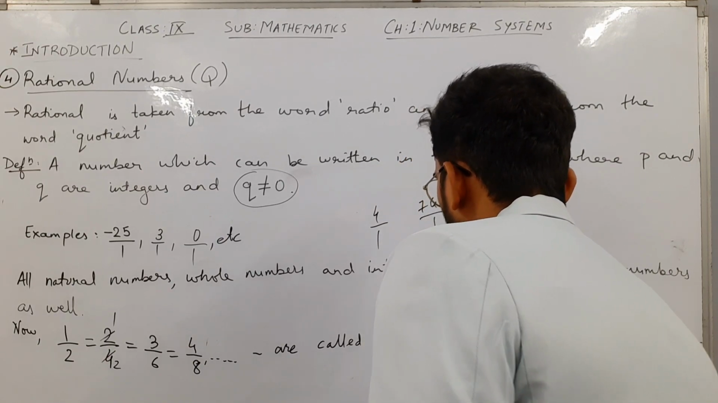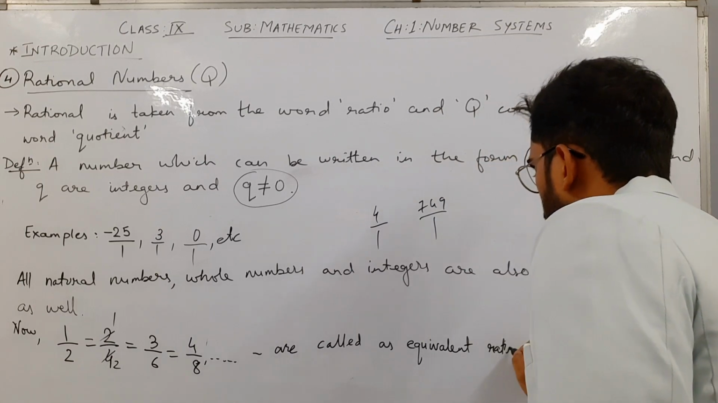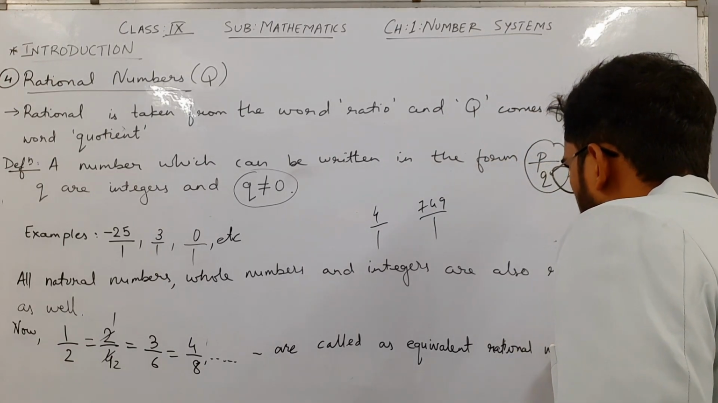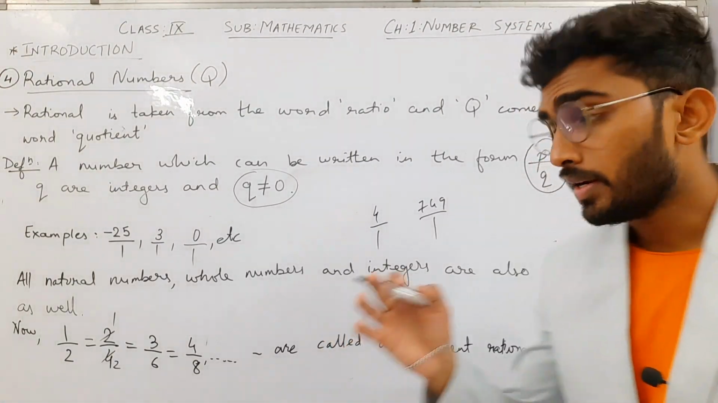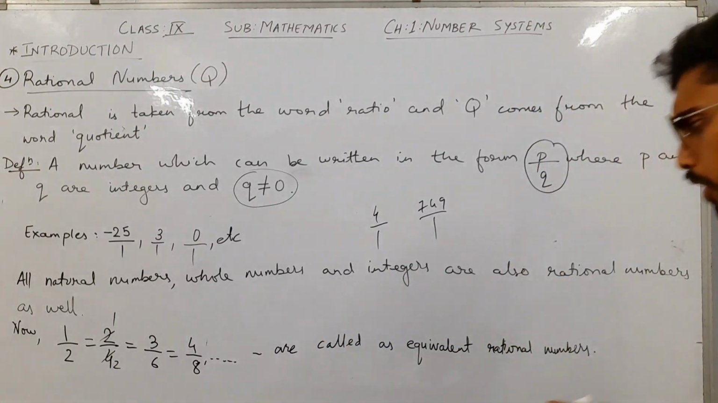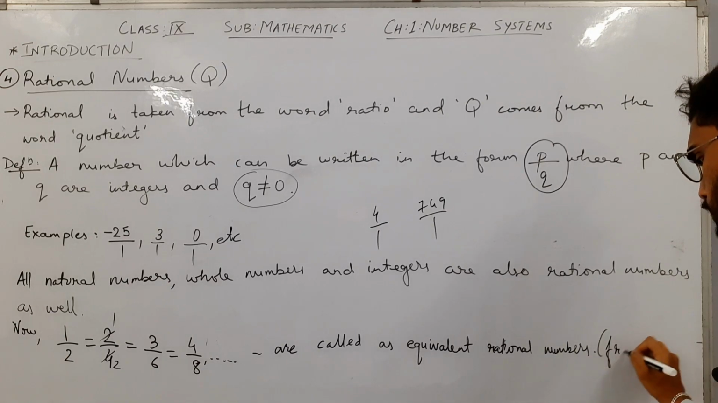Equivalent rational numbers. All these forms are called as what? Equivalent rational numbers or equivalent fractions.